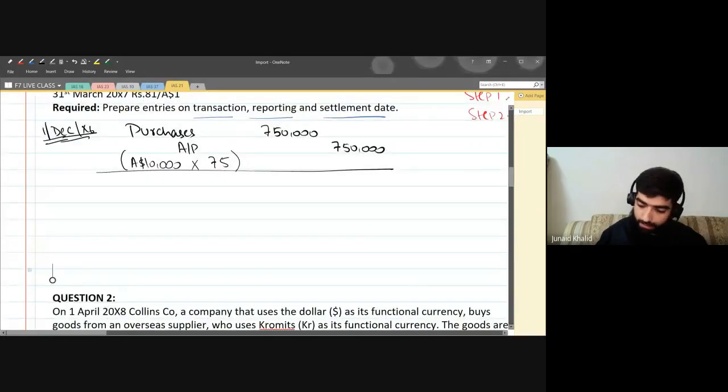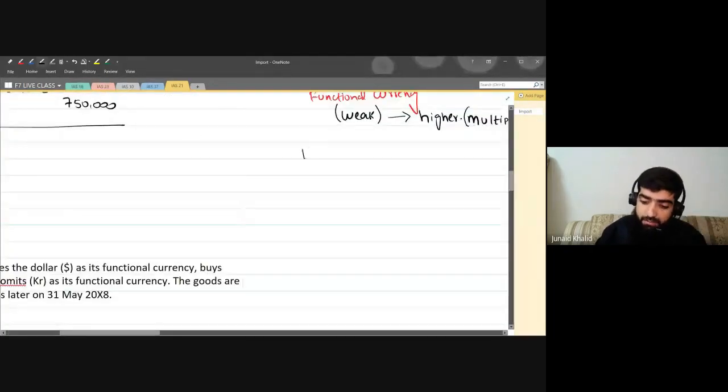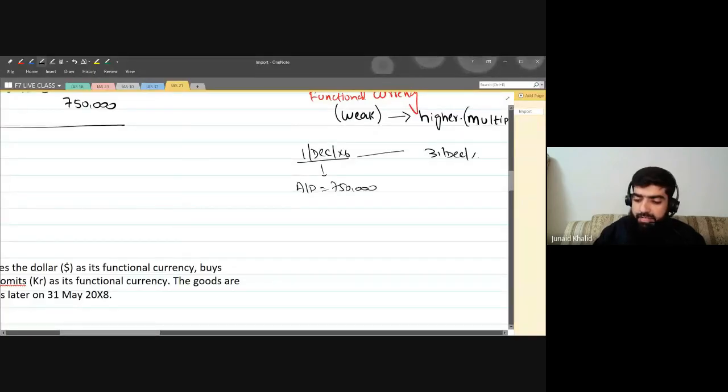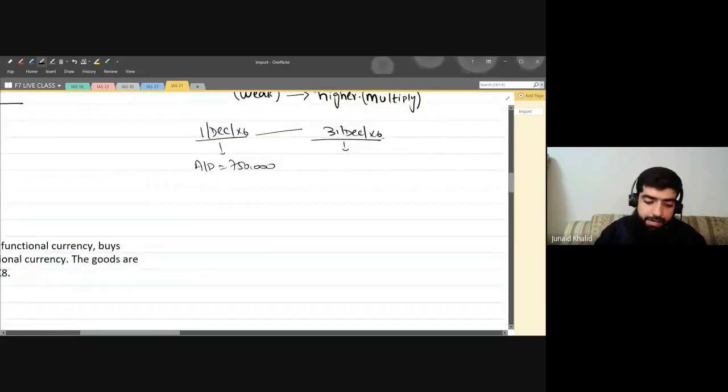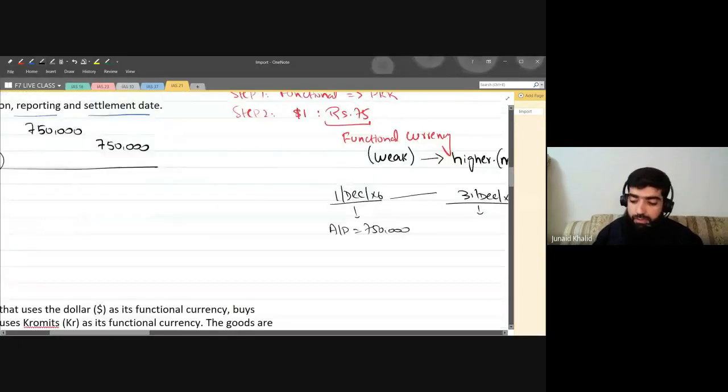Now, what we are going to do next, second step. On 1st December 2006, we had a transaction and we recognized a liability of 7,50,000. Now, what happened? Just after a month, on 31st of December 2006, we had a reporting date, at which the financial statements are closed. And on 31st December, the exchange rate changed. Now the exchange rate is 80 rupees per Australian dollar.